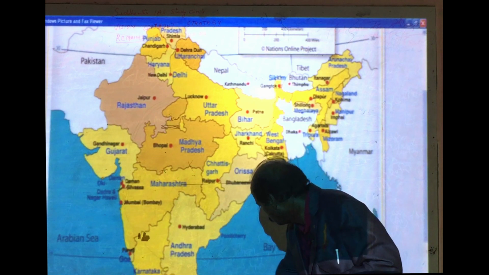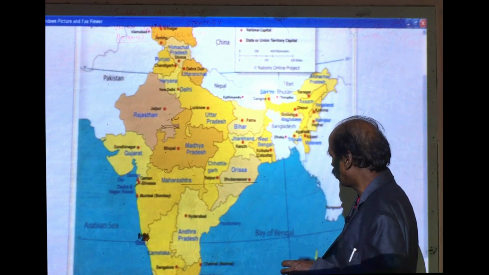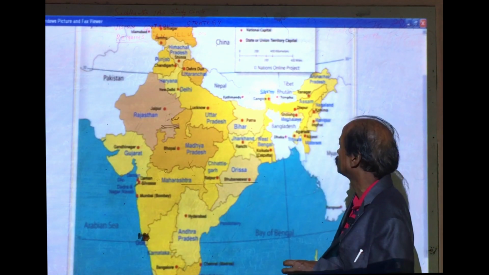Sri Lanka is here. And also there are oceans: Bay of Bengal, Arabian Sea, Indian Ocean.